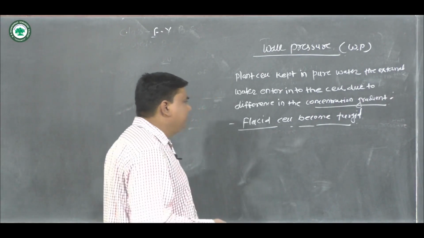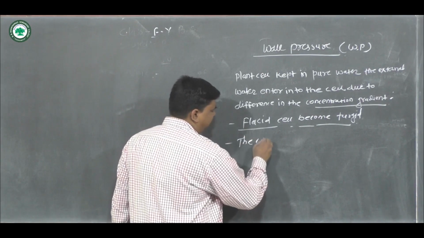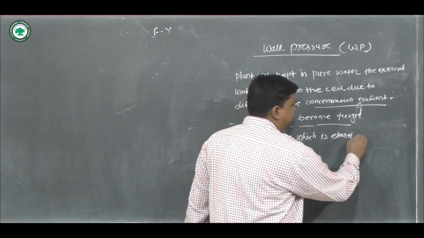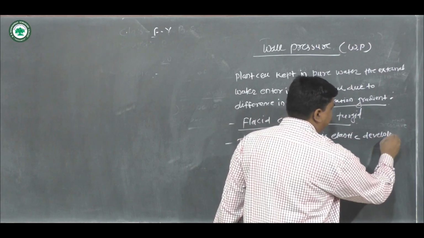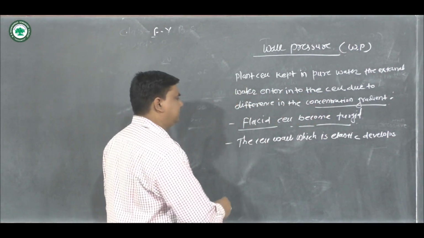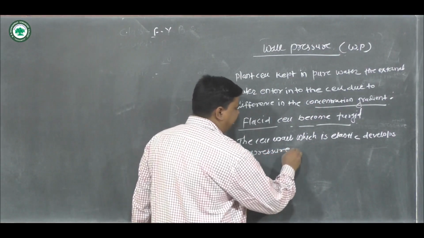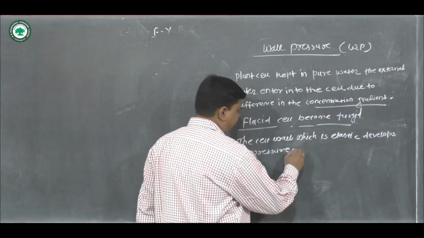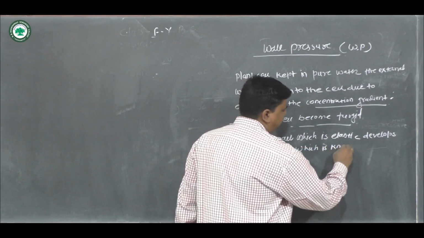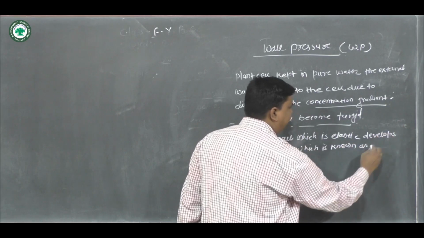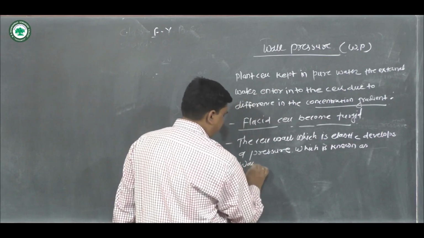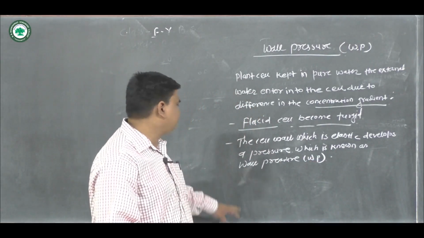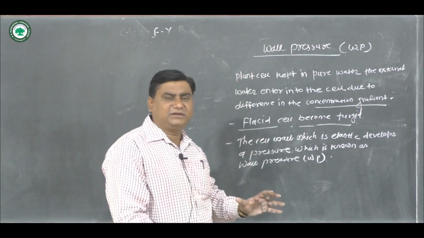The cell wall, which is elastic, develops a pressure, which is known as the wall pressure, or what we call WP. Okay, so here is a very simple concept.